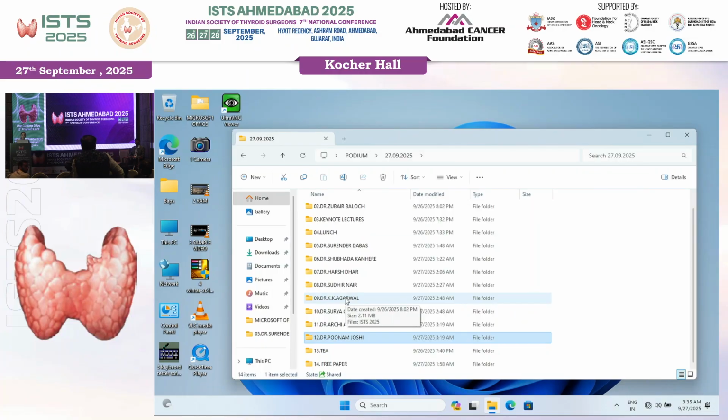DRS was introduced by Mike Tuttle from Memorial Sloan Kettering, and it's not 3 months, it is actually after surgery when you should assess. That is for the first A. A is between 6 weeks to 12 weeks. That is the first assessment. You do not have to rush within 2 weeks, 3 weeks, if the patient is hypothyroid. You can wait for 6 to 12 weeks. Then you actually assess the risk of whether we want to treat or not want to treat. That is stratification. So the first R is response after surgery.